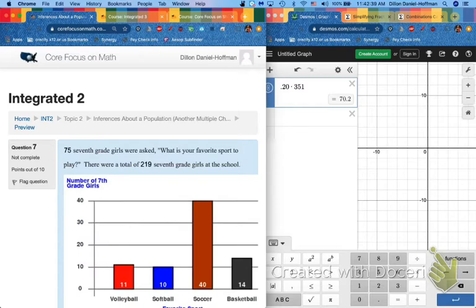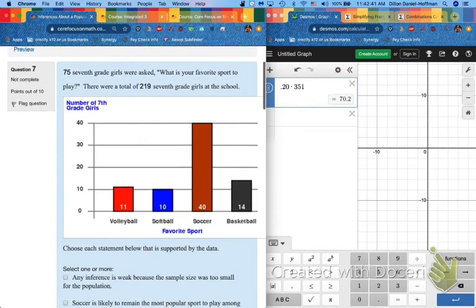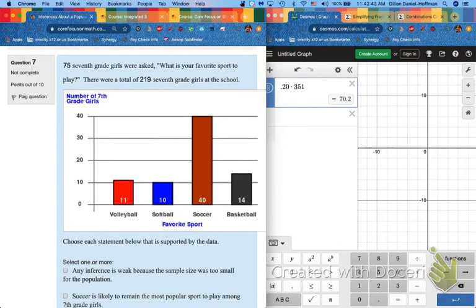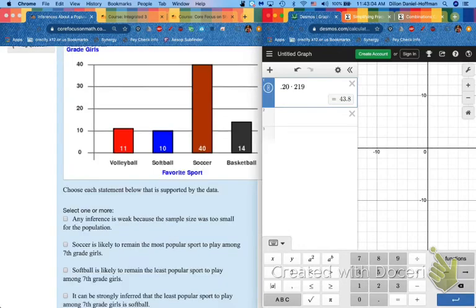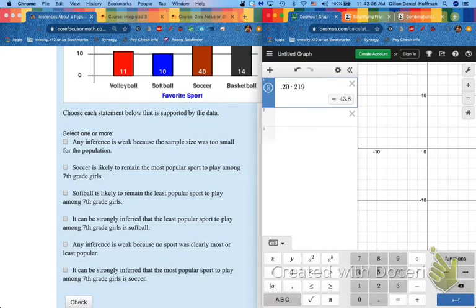All right. Number 7, 75 7th grade girls were asked, what's your favorite sport to play? So a similar question. 20% of 219. We had to ask at least 43, again, 0.8. We asked 75. We're fine. And look, there is one here that sticks up like a sore thumb, head of its class. Soccer. So we cannot strongly infer anything about the least. These are all pretty similar at the bottom. But we can strongly infer that soccer is the most popular sport to play.